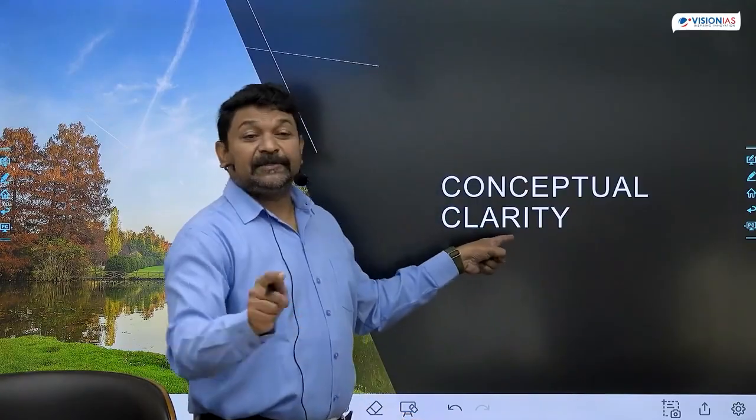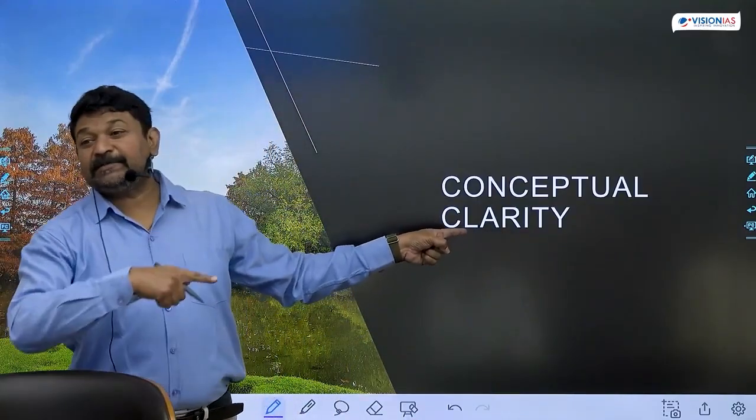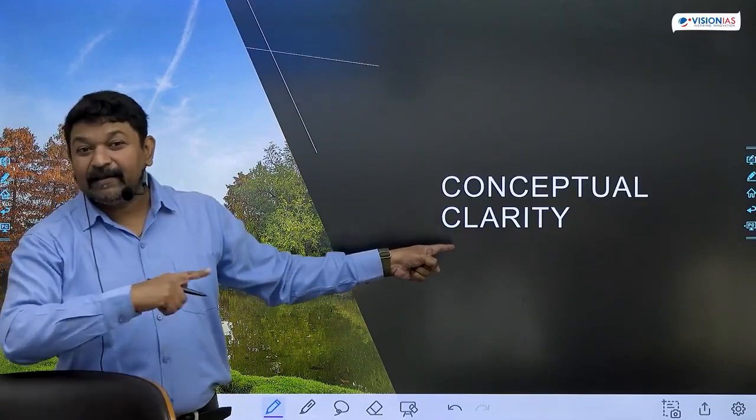The preparation should be in a holistic manner, not in a piece by piece approach. That is why conceptual clarity matters. Whenever your preparation is a holistic approach, then only will you get conceptual clarity, or else you will never get the conceptual clarity.